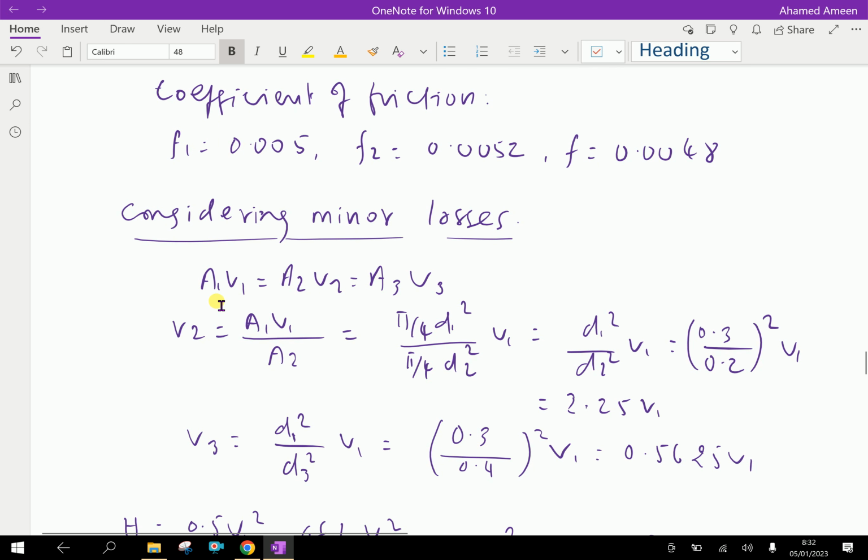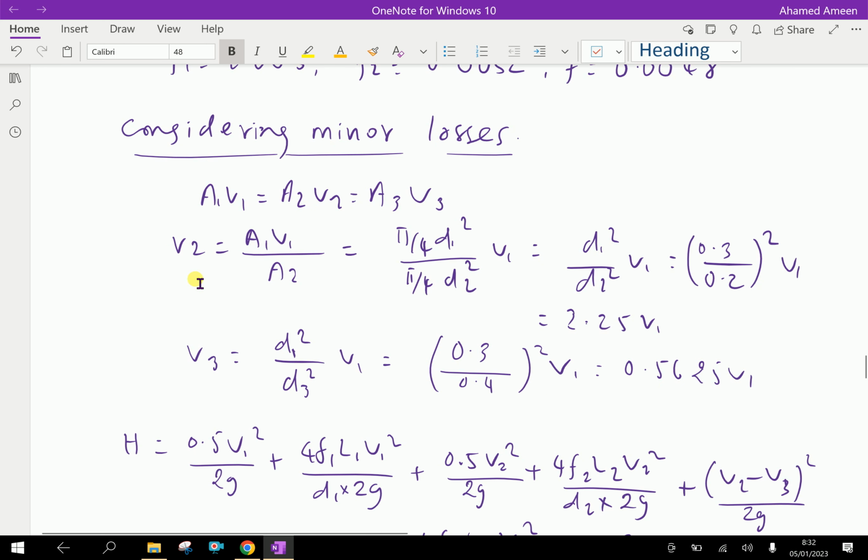You know the flow equation A1 V1 equal to A2 V2 equal to A3 V3. That means cross-sectional area times velocity is equal for the first pipe, the second pipe, and the third pipe. Now V2 equals A1 V1 by A2.